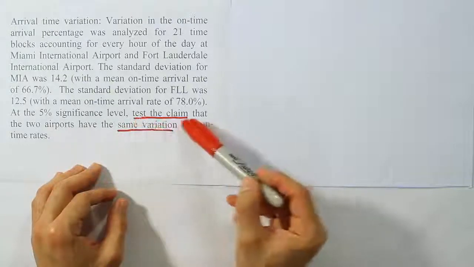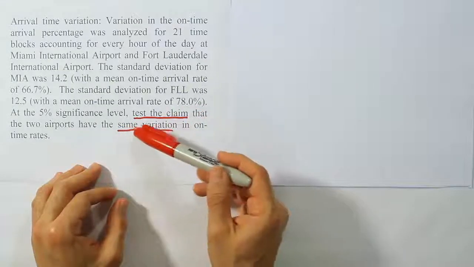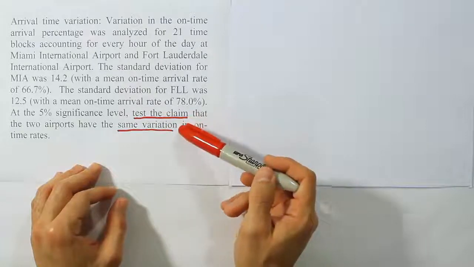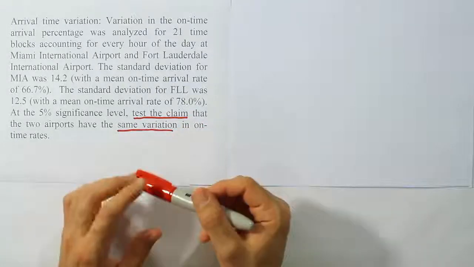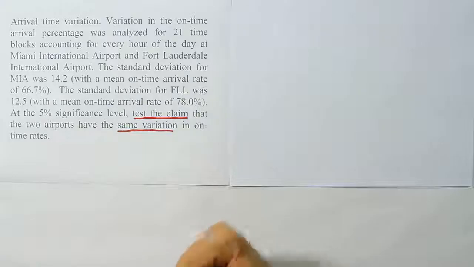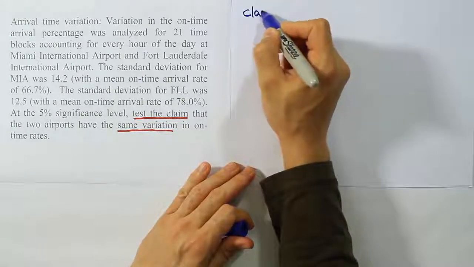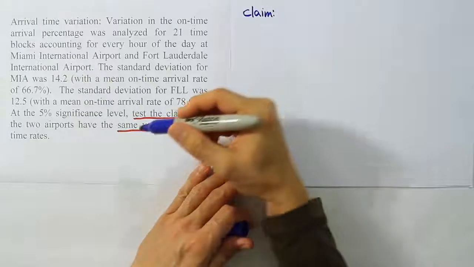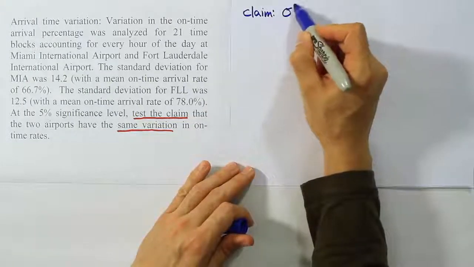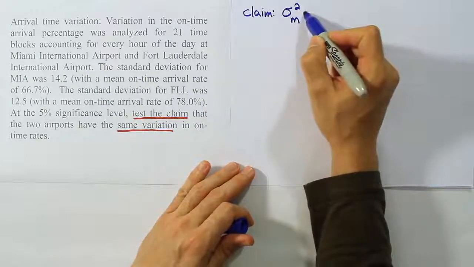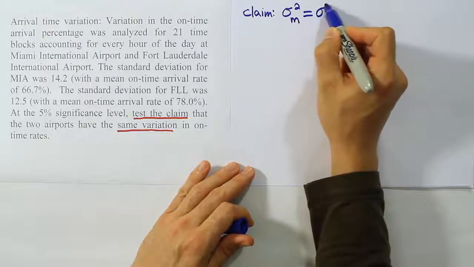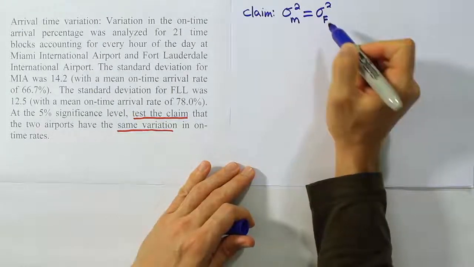So this phrase, test the claim that they have the same variation, indicates we're dealing with a hypothesis test about the population variances. So let's express that claim symbolically. Since we're saying they're the same, the claim would be that the variance for Miami is equal to the variance for Fort Lauderdale.